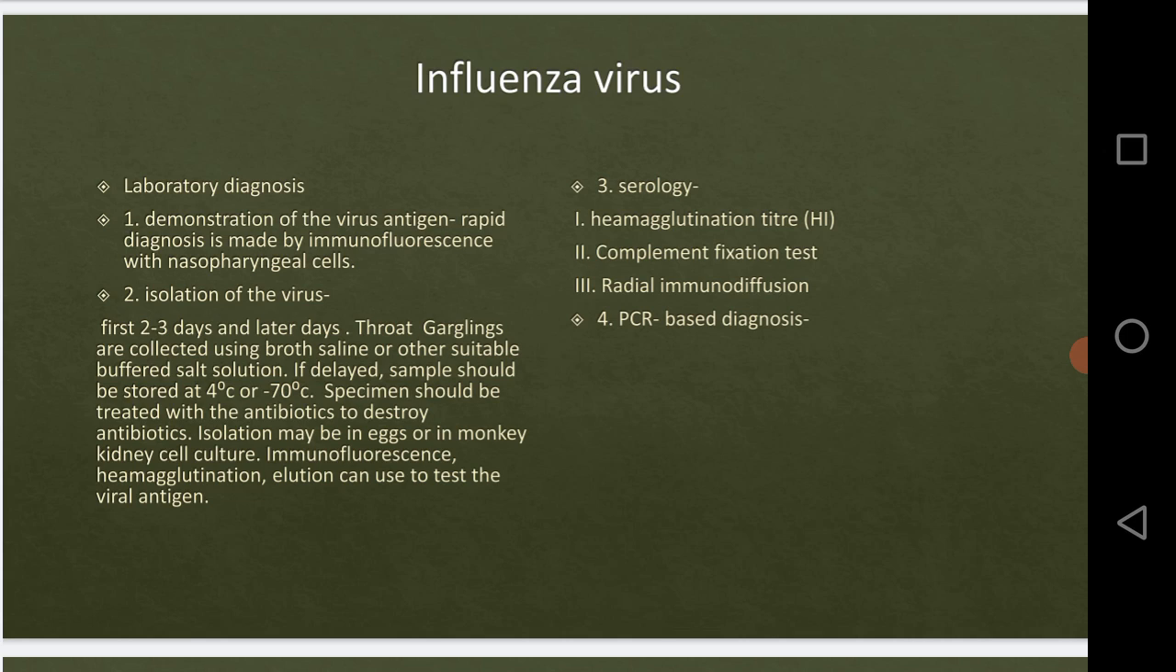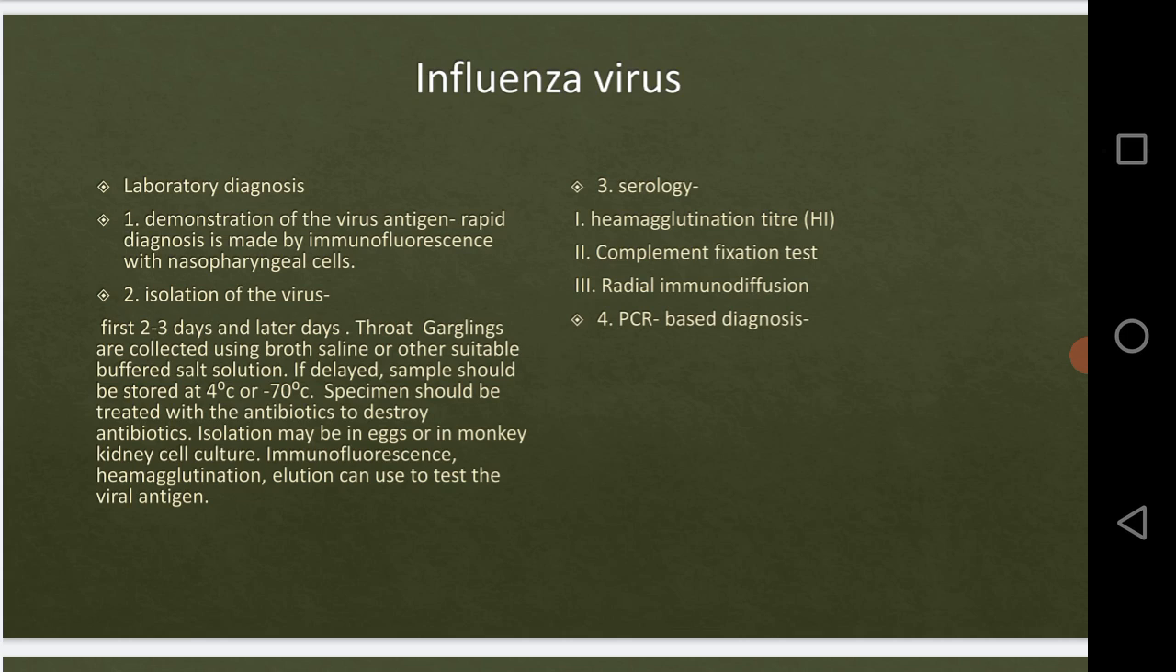Okay, and if the sample processing is delayed, then we can store the sample at 4 degrees Celsius. Or if the sample is delayed for much longer, then we can store that sample at -70 degrees Celsius, so that the virus should remain viable, should remain live. That is why we are storing it at very low temperatures. All right, the specimen and the properties of the virus should also remain the same, right? So that is why the storage conditions are like this.